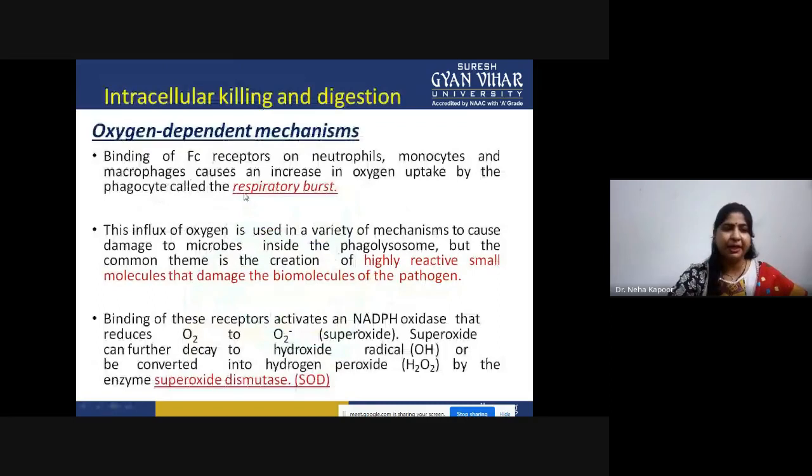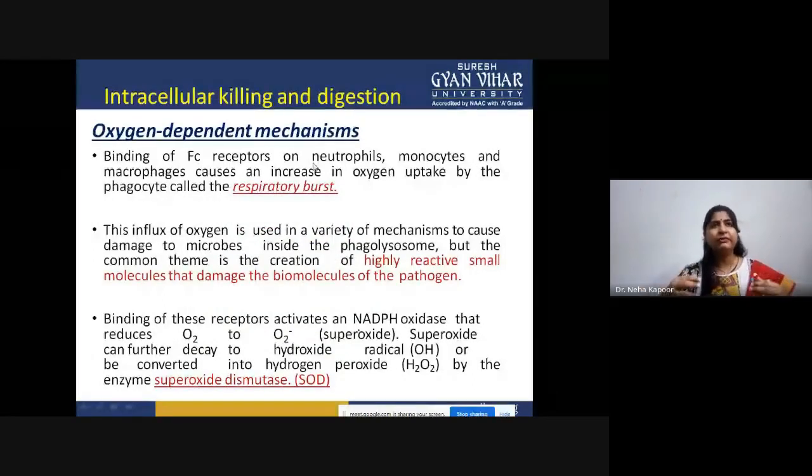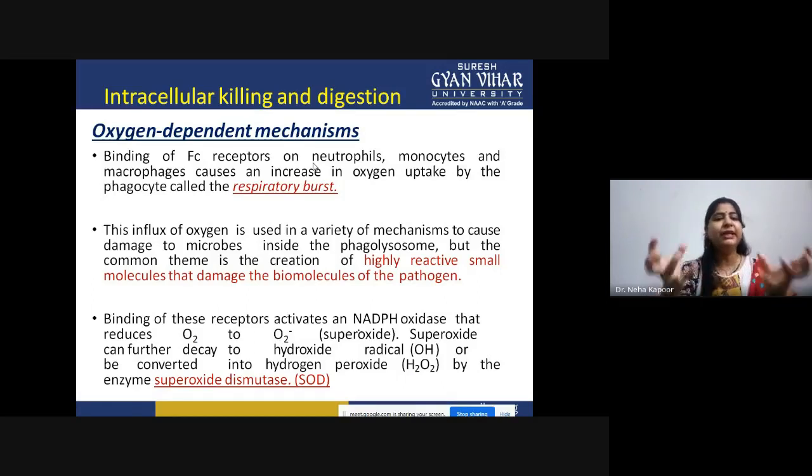First is oxygen dependent. In this process, what is happening? The binding of Fc receptors that are present on neutrophils, monocytes, or macrophages. Once the bacteria bind to this receptor, the oxygen uptake by that phagocytic cell will increase.